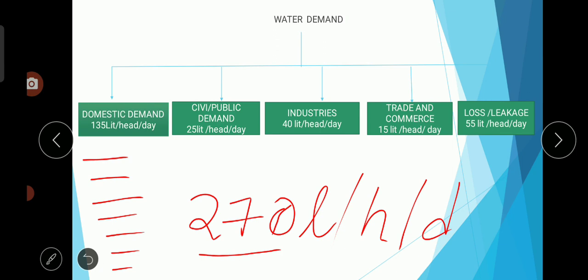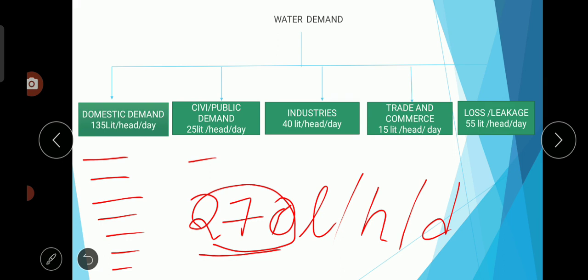Next one is civic or public demand. What is civic or public demand? Sanitary purposes, public toilets, cleaning, washing, maintenance of parks, plantations, or decorations of city, like maintenance of fountains, etc., for which we have to contribute from this 270, 25 liters per head per day.